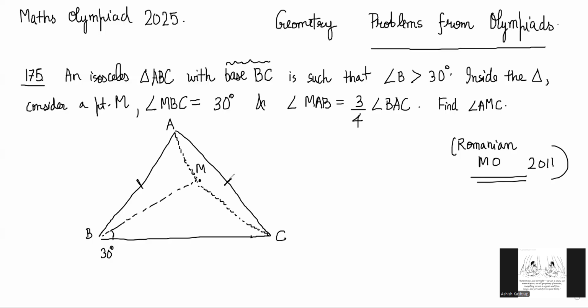So we have an isosceles triangle. One angle has been given and the relation between MAB has been given with BAC. Okay, so this is 3/4 of it. So you have to find angle AMC, basically.